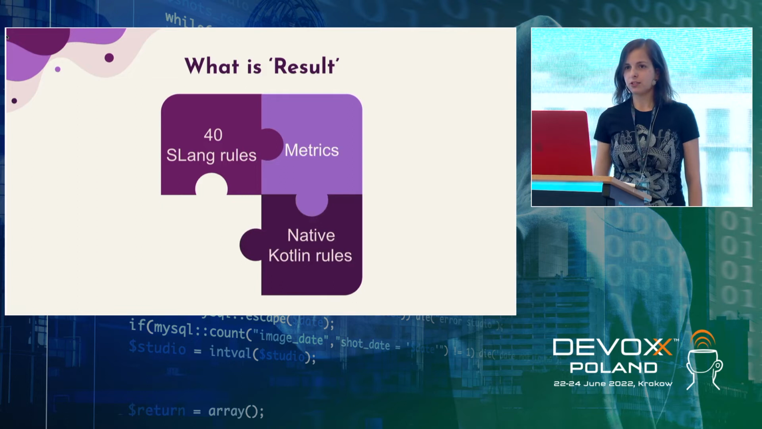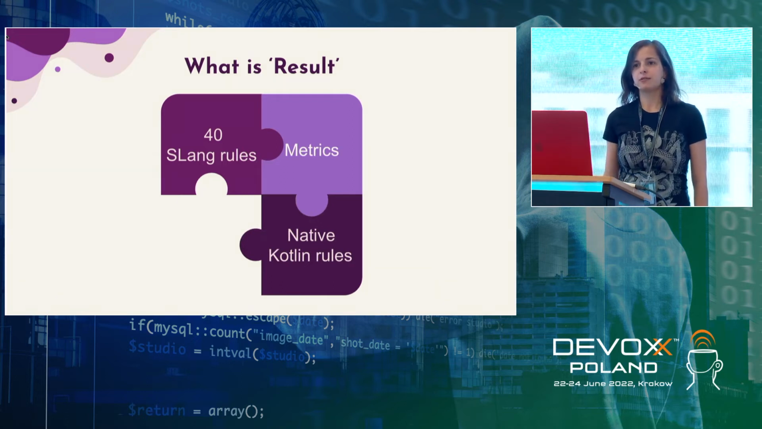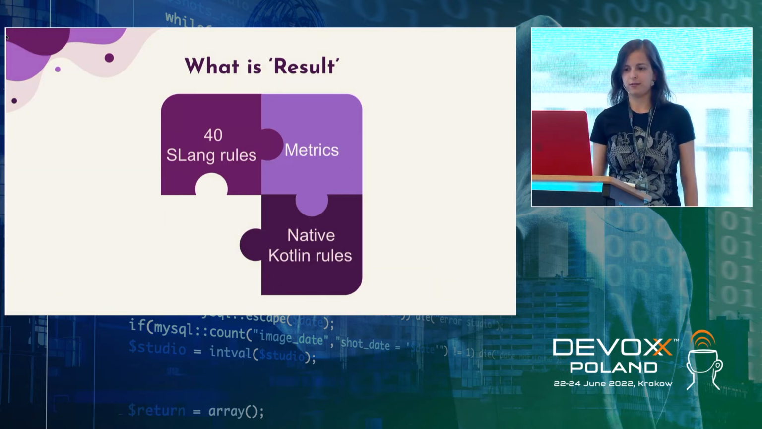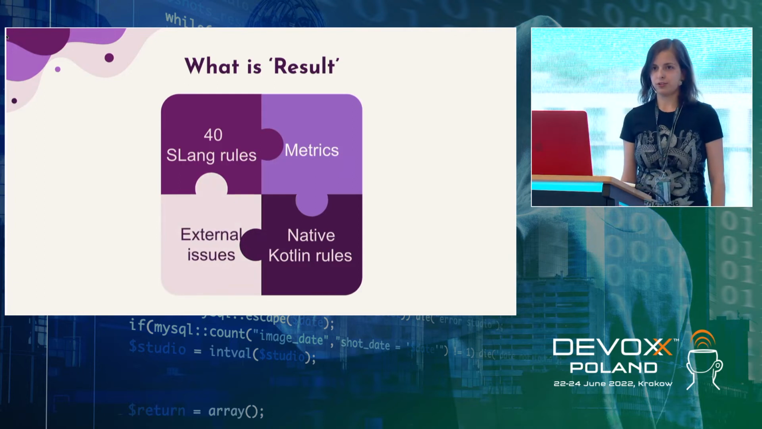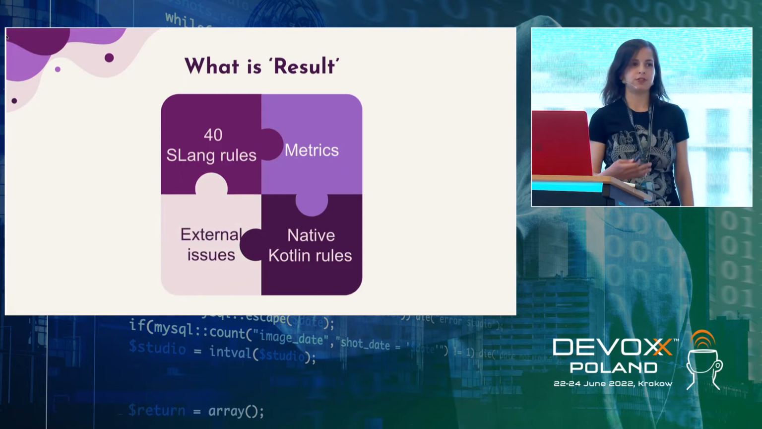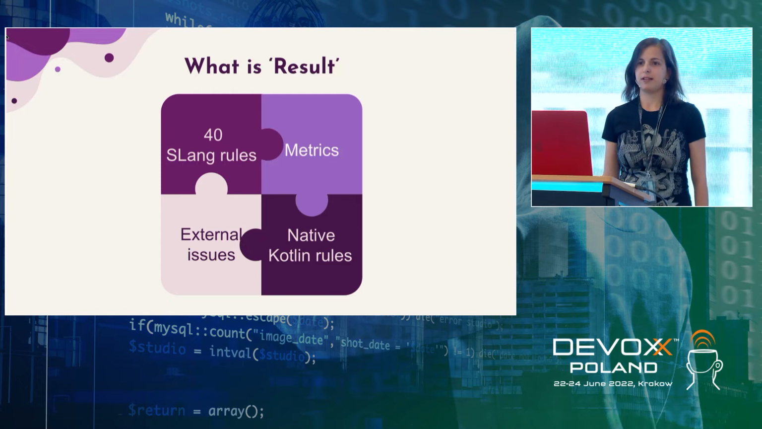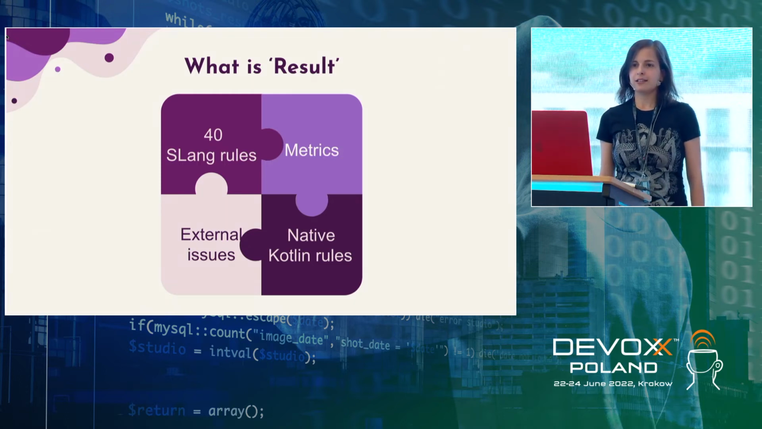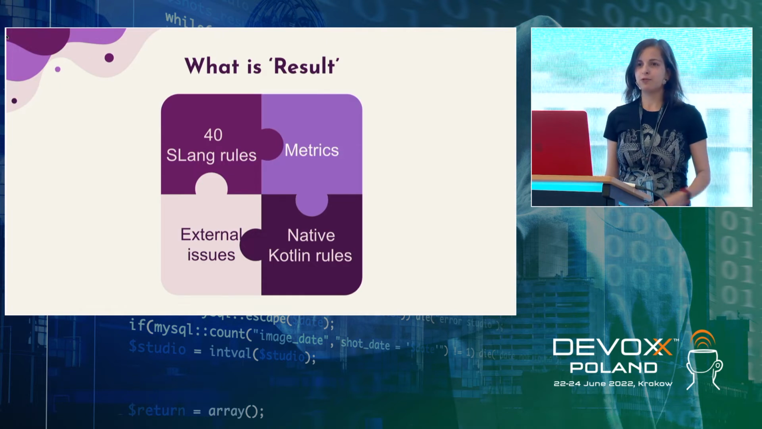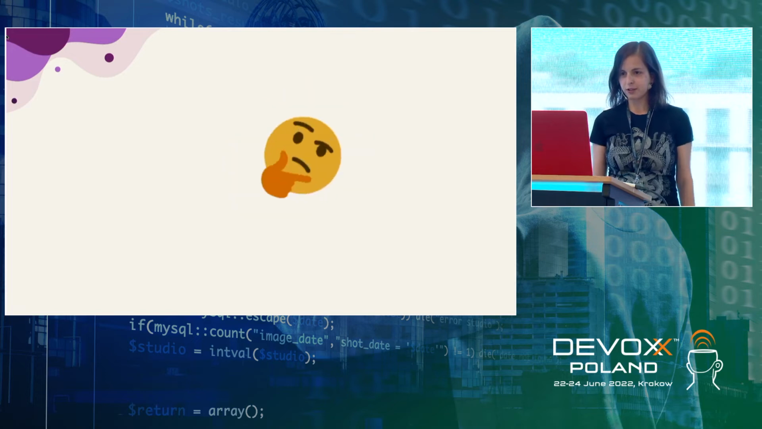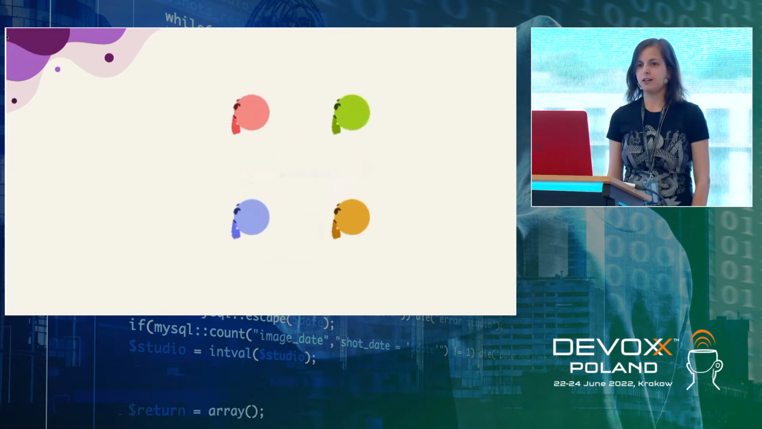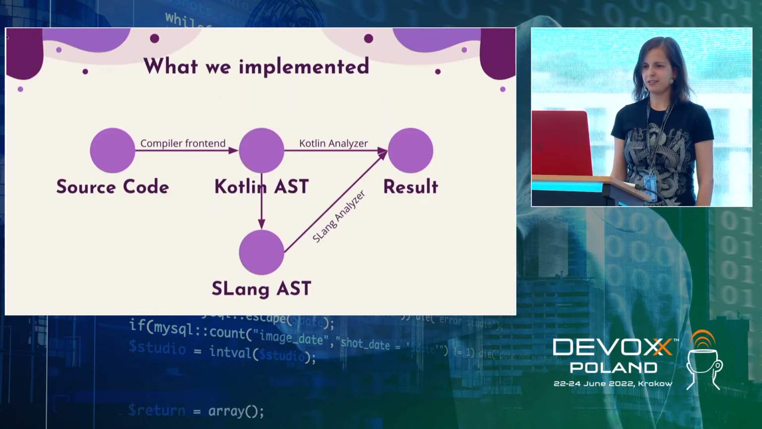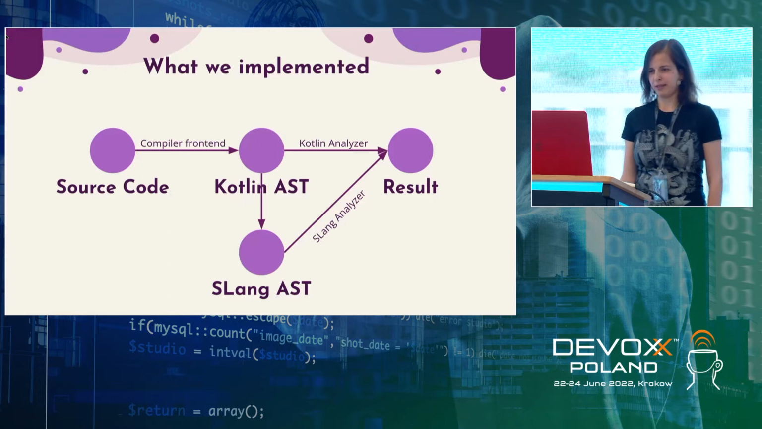Native Kotlin rules. It is the part of the result that we wanted to add. It's actually the new one. And external issues. I mean the issues you import when you're using Detekt or Android lint or any other external linter. So the thing is, we cannot easily remove Slang. We need somehow to live with it. So we were thinking what to do, how much time to spend, and what actually we implemented.